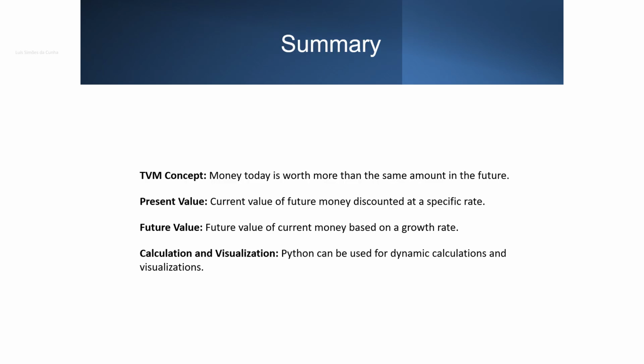The time value of money, TVM, is a crucial financial concept stating that money today is worth more than the same amount in the future. Present value, PV, calculates the current value of future money, while future value, FV, projects the future value of current money. Python can be effectively used to perform these calculations and visualize the results, enhancing the analysis and understanding of financial data.